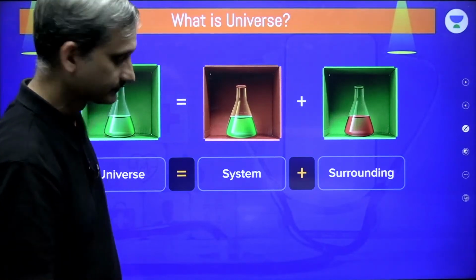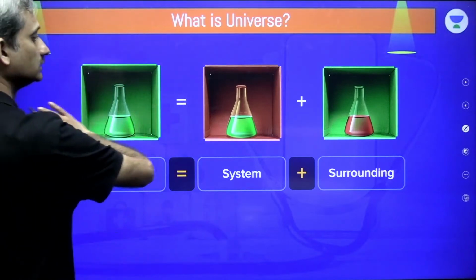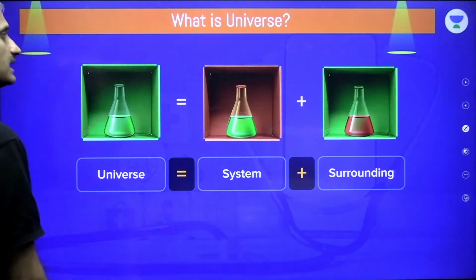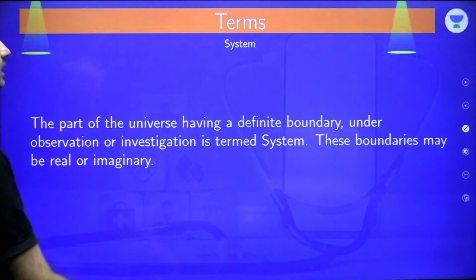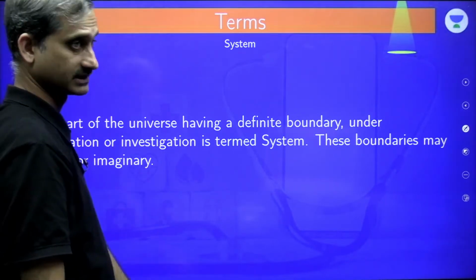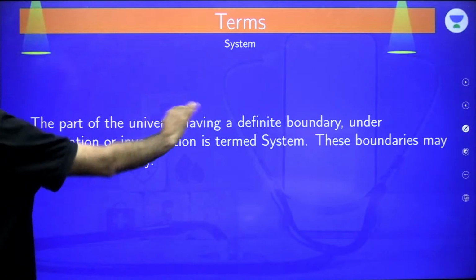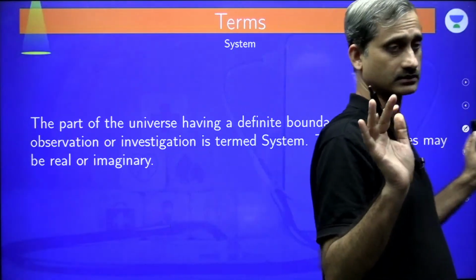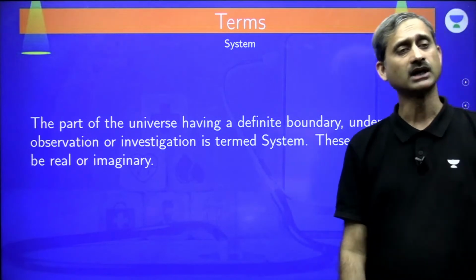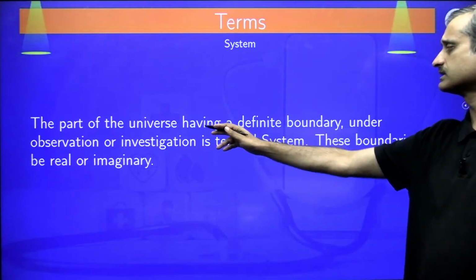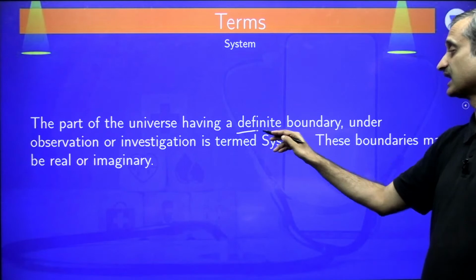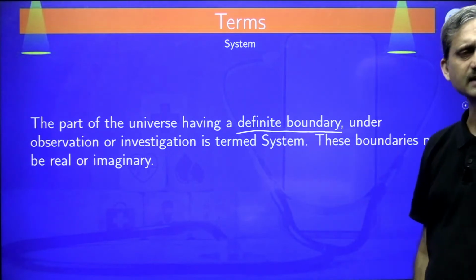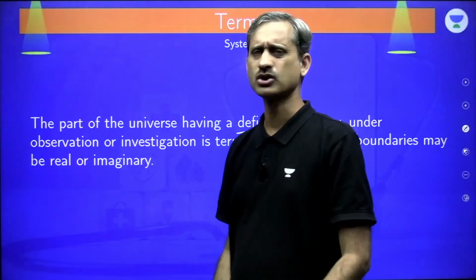Okay. So we have the universe. System plus surrounding is the universe. Now let's define what is system exactly. System is the part of the universe. Quite obviously, it is going to remain in the universe. Universe is including everything, so system also be part of the universe only. System is the part of the universe having a definite boundary. Now this definite boundary could be real or could be imaginary.